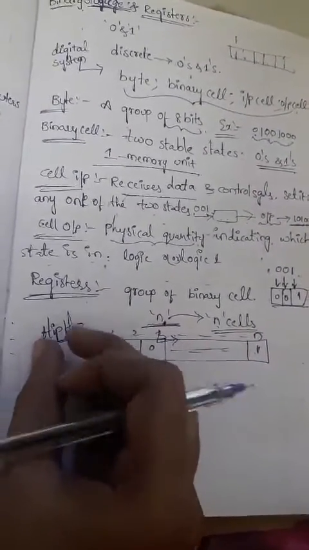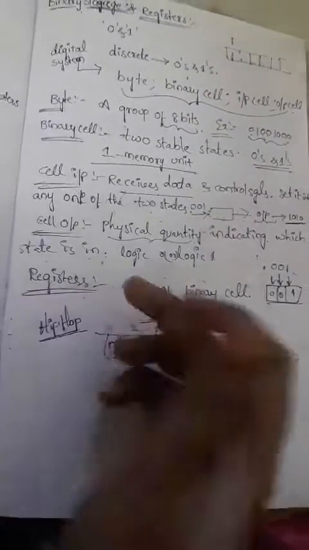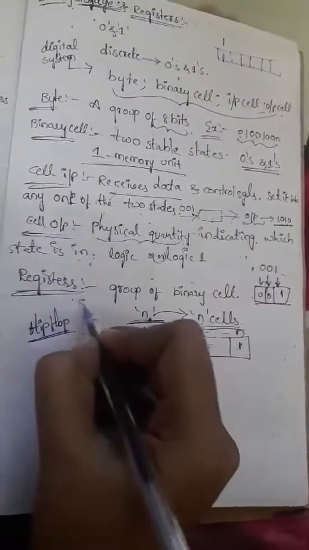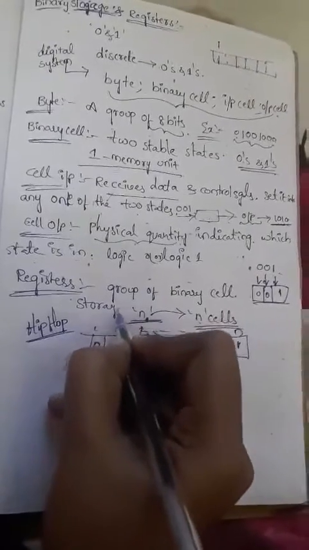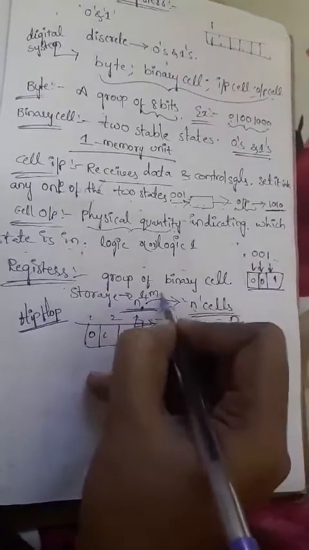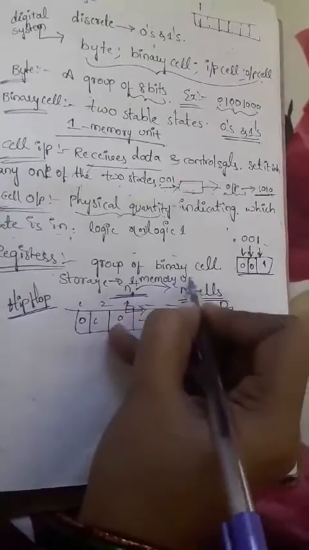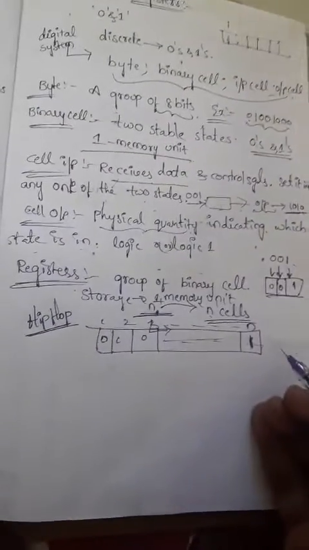Why do we take the flip-flop as the best example of a register? Consider the storage capacity. The storage capacity of a register is one memory unit, because we can store only a single bit in a single cell.